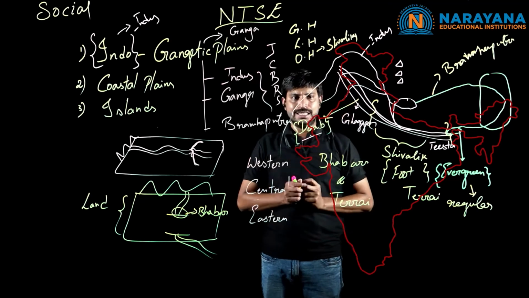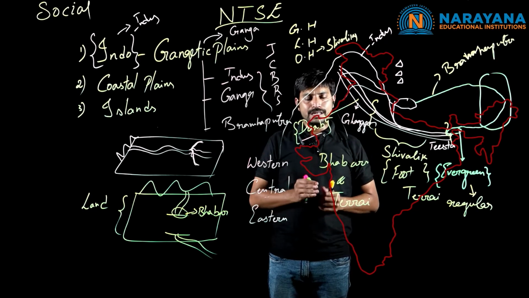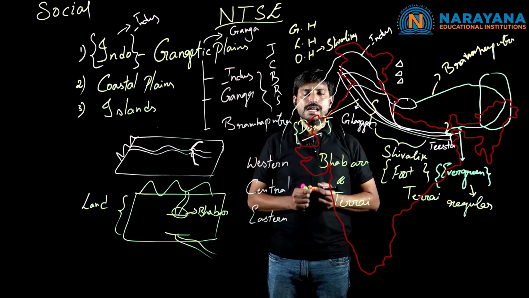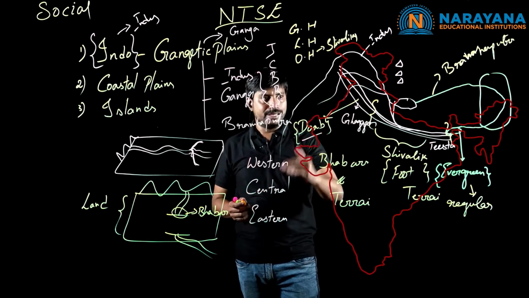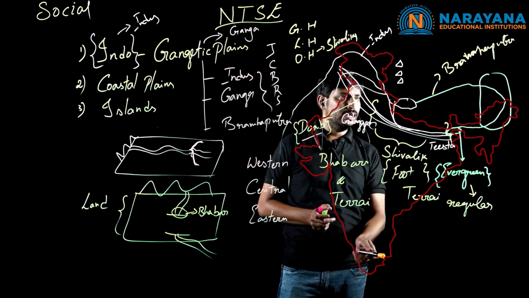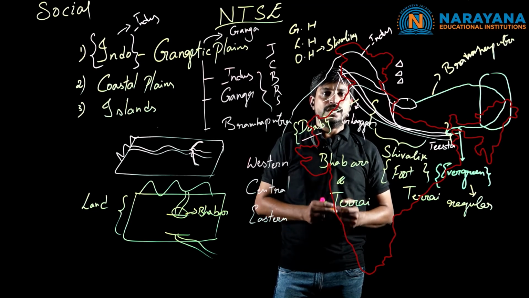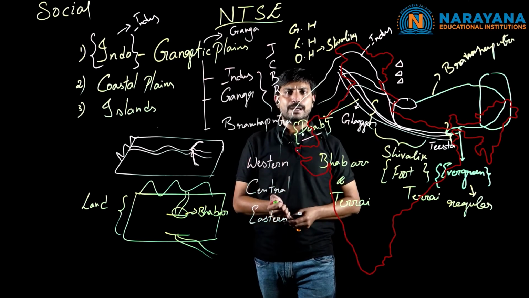Because of these regions, the northern part of the country is getting regular vegetation and rainfall. If we compare to the southern part, here we won't find any type of regular rainfall. Why? What is the reason? The temperature is completely different. There are different reasons for the temperature difference.